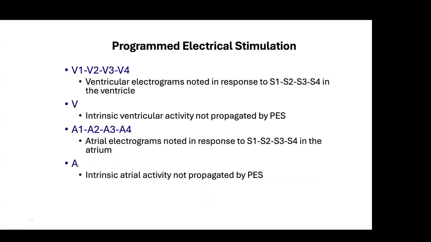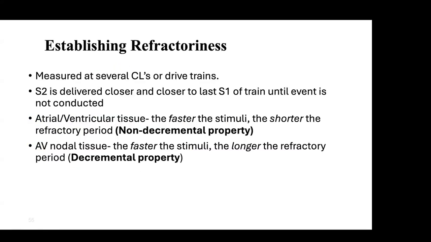So we do programmed electrical stimulation, V1, V2, V3 protocol, A1, A2, A3 protocol. And this is important: measure the cycle length at which drive train we are delivering S2 closer to S1. In atrial and ventricular tissue, the faster the stimuli, the shorter the refractory period. This is important. This is called non-decremental.